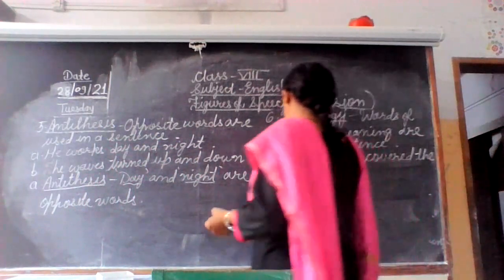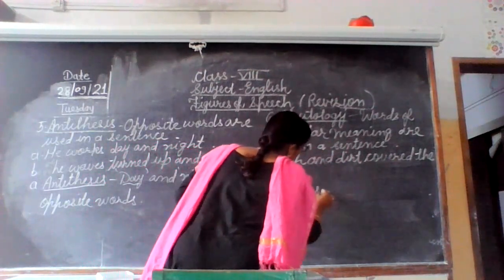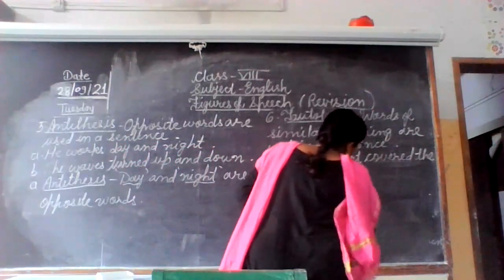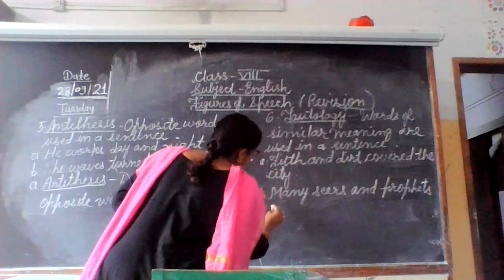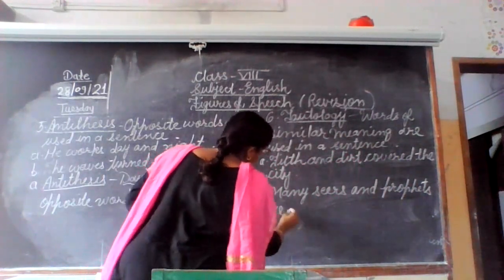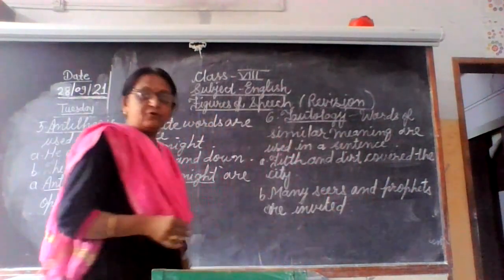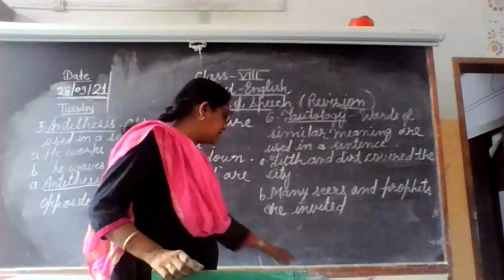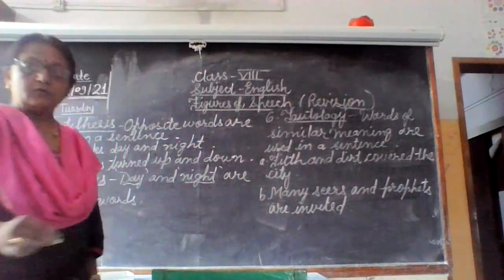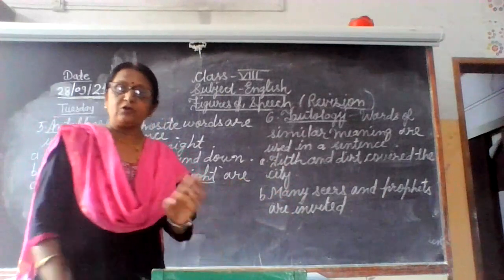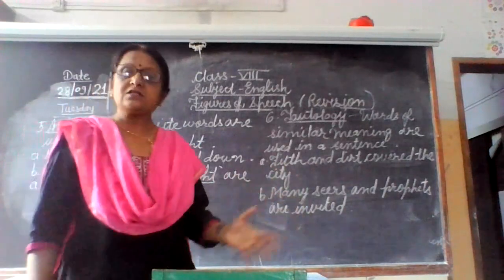So filth and dirt cover the city. And next one again, many seers and prophets are invited. Seers and prophets means sadhu, sant. We know the meaning, that is sadhu, sant. Most of it is not the same, but similar in meaning. So we use these words.